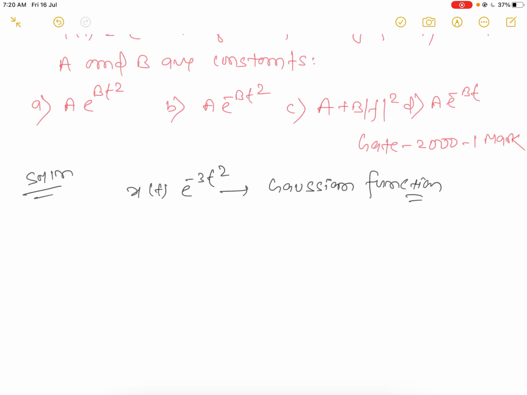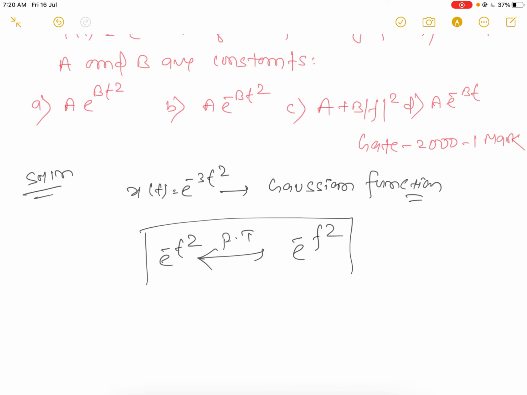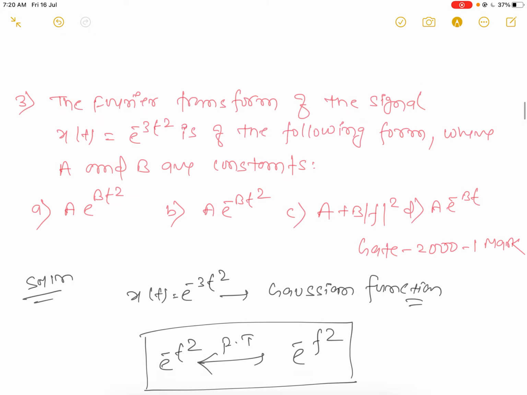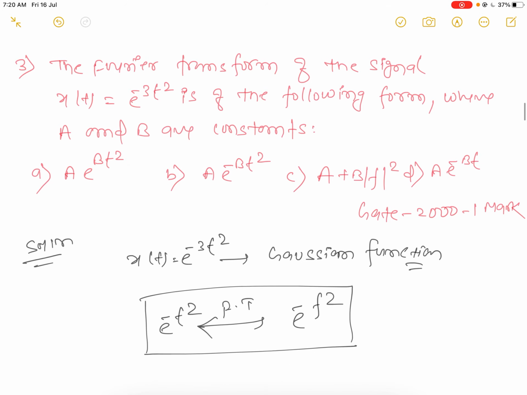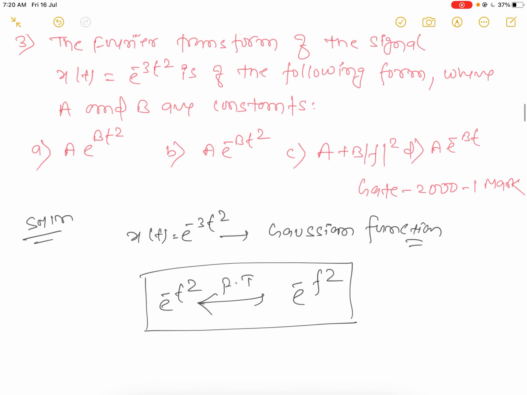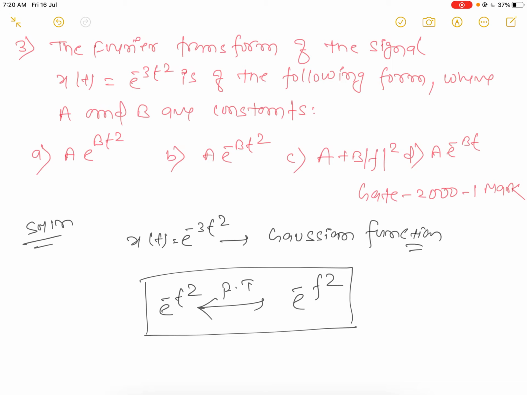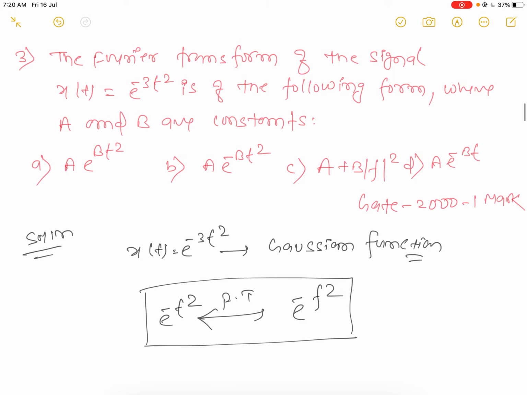Here the only constant is the 3 multiplication. We know that the Gaussian function e to minus t square has Fourier transform e to minus f square. The Gaussian function's Fourier transform itself is a Gaussian. In last video I have also discussed it. So check which option will be the right.